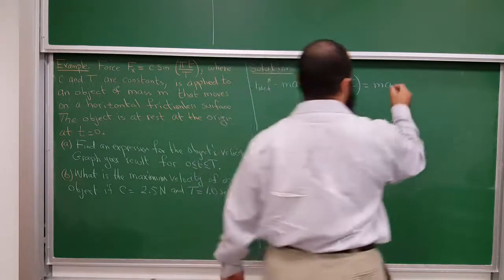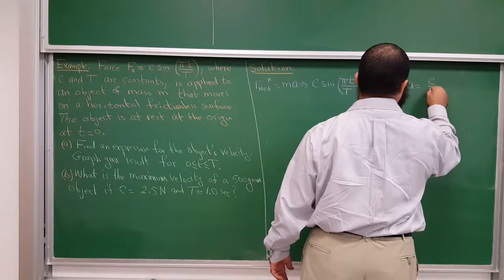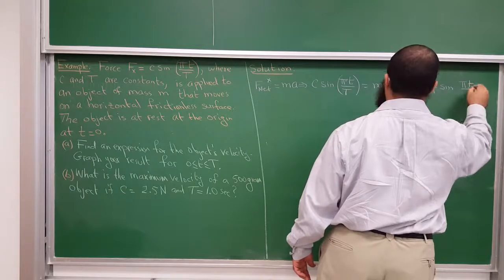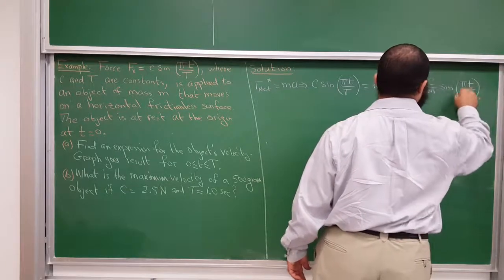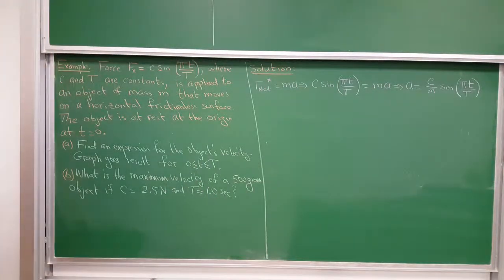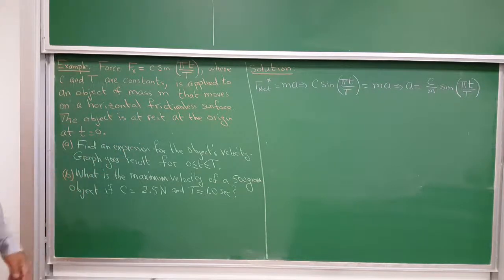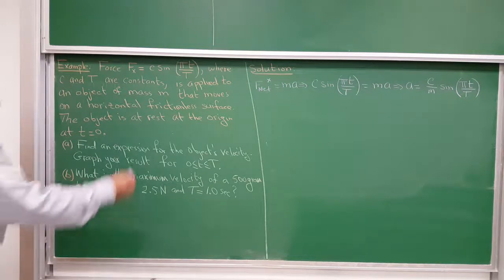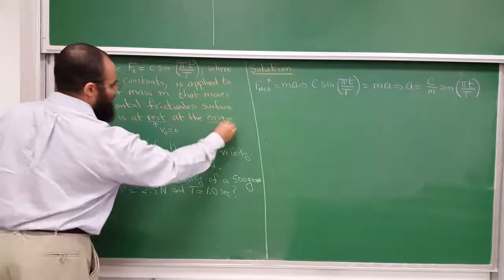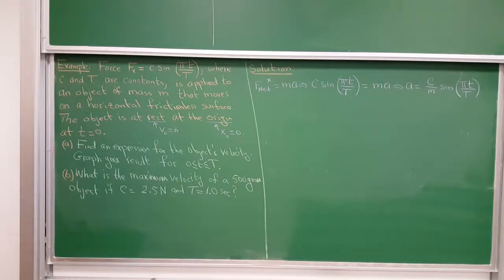Okay, and so the acceleration is equal to c divided by m times the sine of pi t over capital T. That's the acceleration. So I found the acceleration, fine. They say the object is initially at rest, and it's at the origin, meaning the position x initial is 0 and v initial is equal to 0. So v at time t equal to 0 is 0, and x at time t equal to 0 is 0. So we're given those initial conditions.